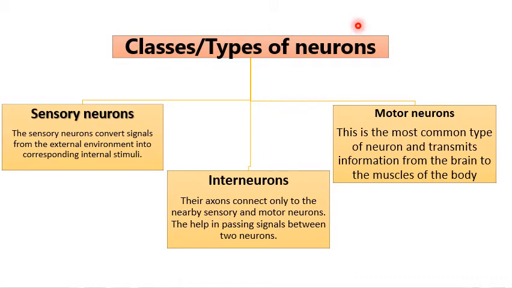And motor neurons process the information from the other neurons and convey the commands to the muscles, organs and glands. For example, when you hold something very hot, you take your hand away quickly, no? That is carried out with the help of motor neurons.